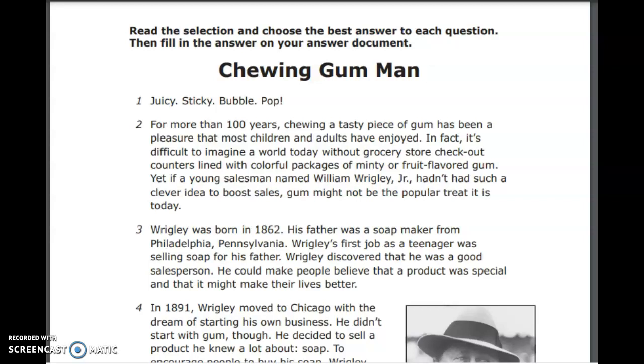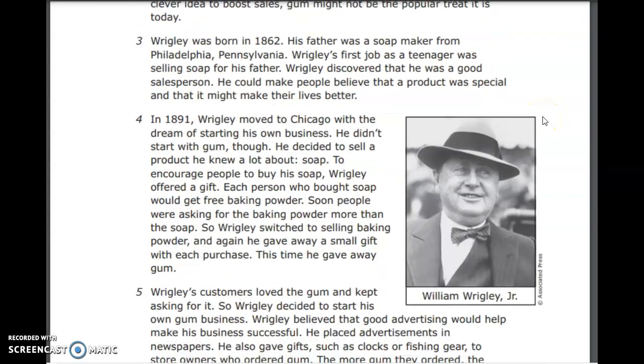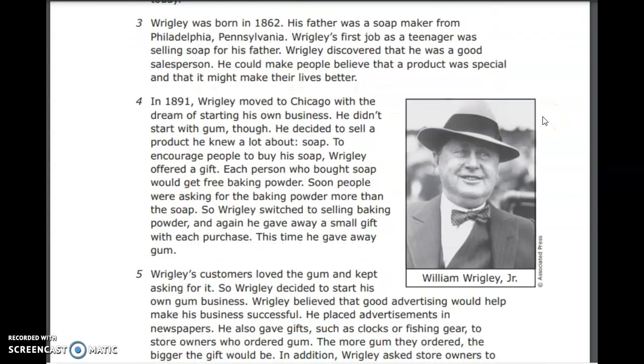Wrigley was born in 1862. His father was a soap maker from Philadelphia, Pennsylvania. Wrigley's first job as a teenager was selling soap for his father. Wrigley discovered that he was a good salesperson. He could make people believe that a product was special and that it might make their lives better. In 1891, Wrigley moved to Chicago with the dream of starting his own business.